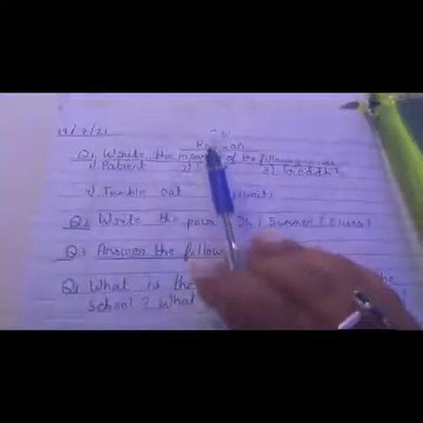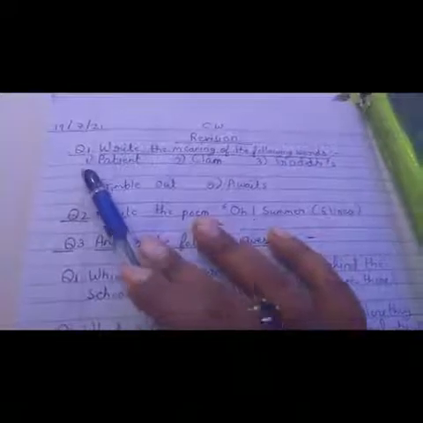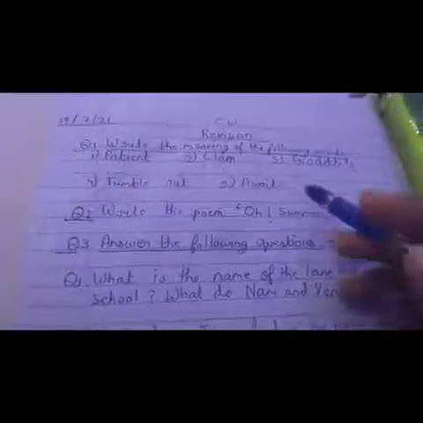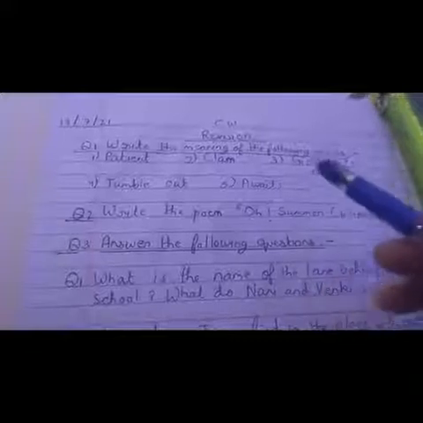So first of all, take out your English literature book and start writing the questions and then the answer you will write. So first of all, put today's date, classwork, revision. Question 1. Write the meaning of the following words. In this I have given you 5 words over here. The 5 words which are being given over here, you have to write the meaning of these 5 words.